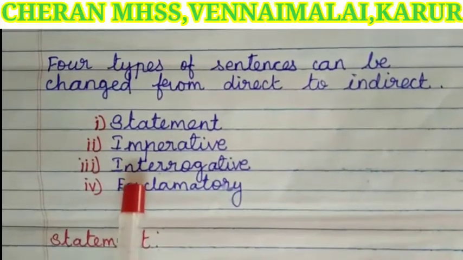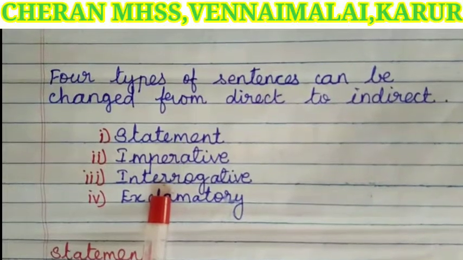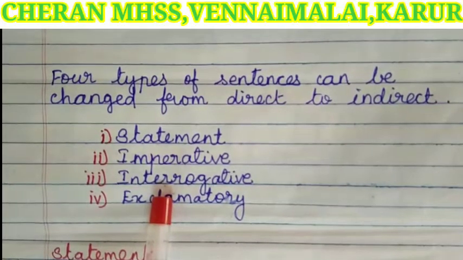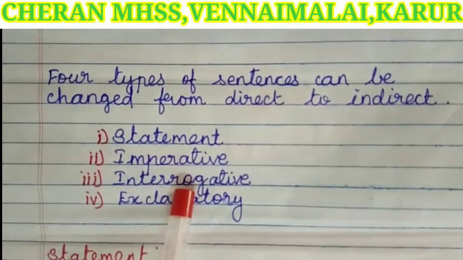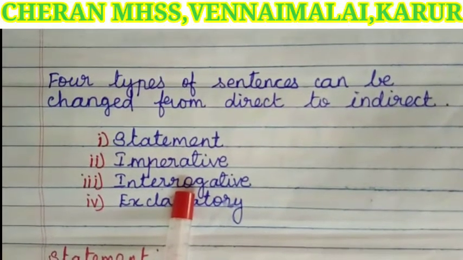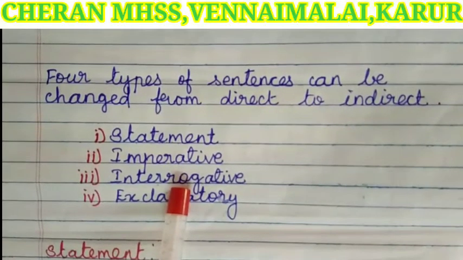Then third one, interrogative. What is an interrogative sentence? A sentence which asks someone a question is called an interrogative sentence. Children, there are two types of interrogative sentences. First one, WH type, and another one, yes or no type.